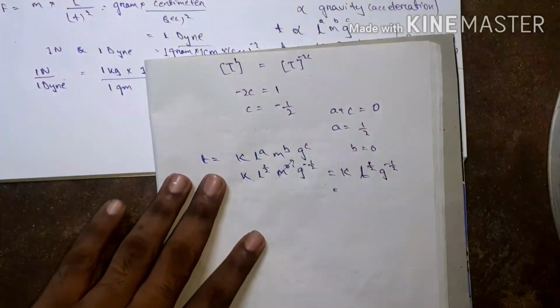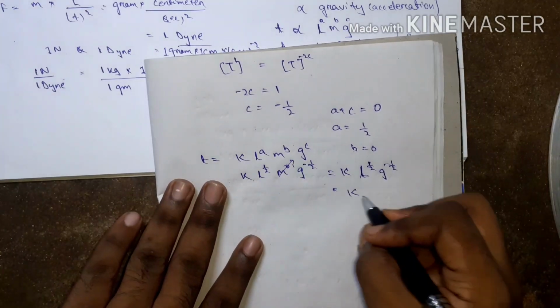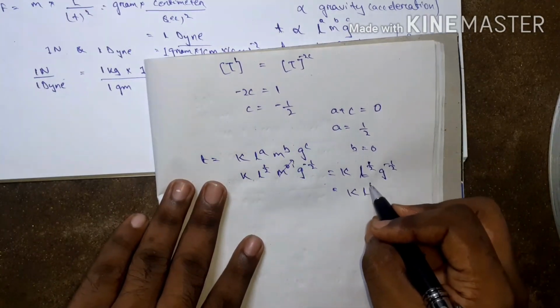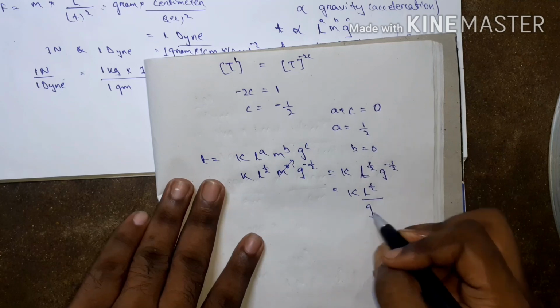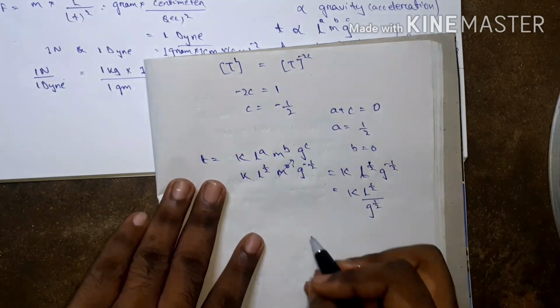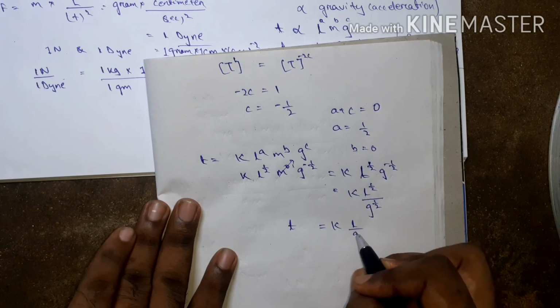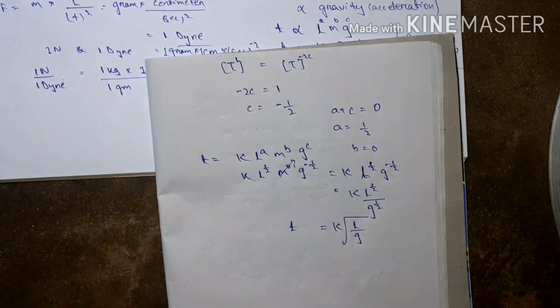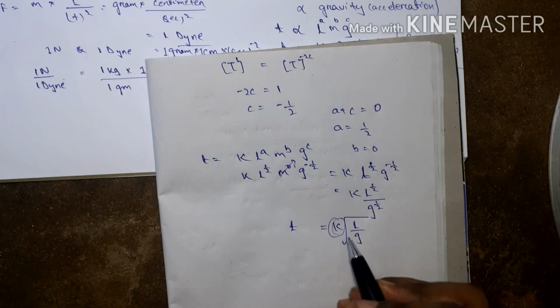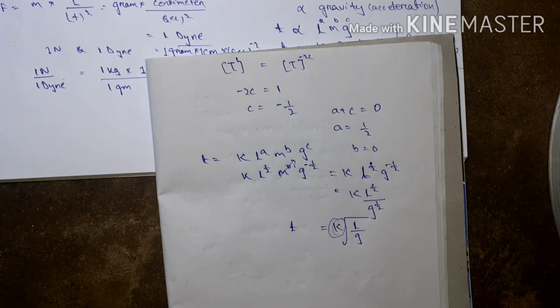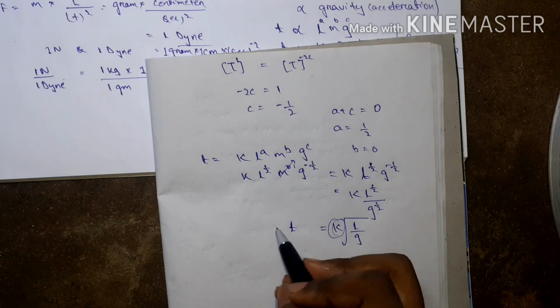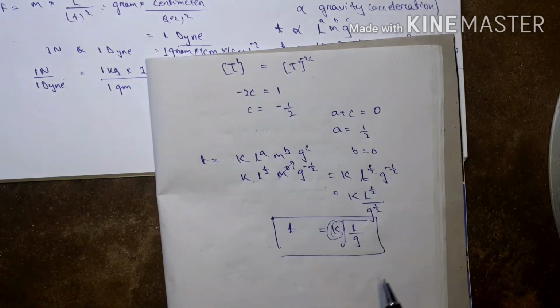That means K into L to the power half by g to the power half. That means T equals K into root over L by g. What is the value of K? This is only a constant. Okay, we got the time period of a pendulum by using dimensions.